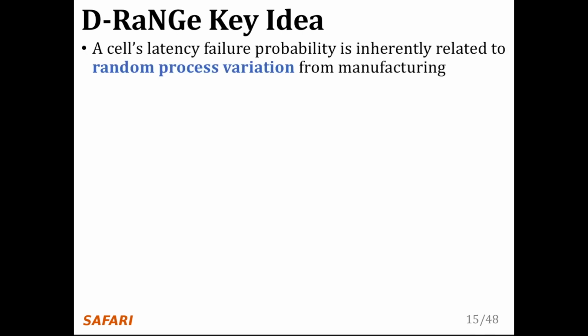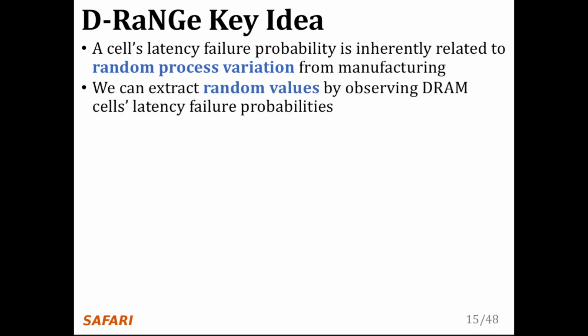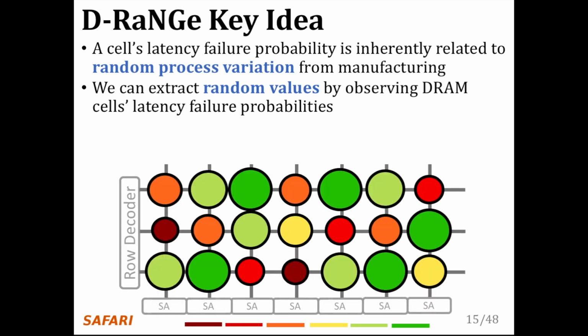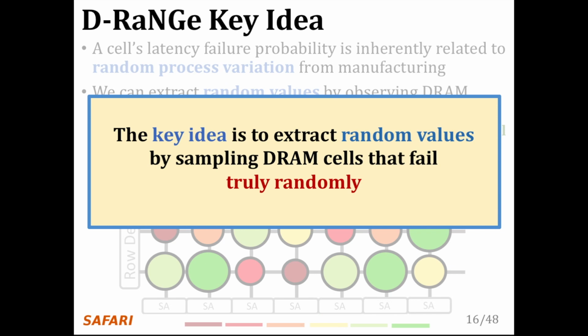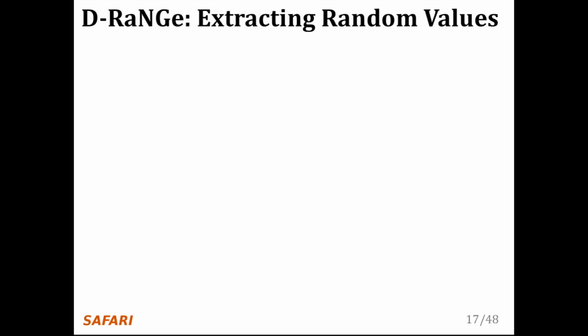We find that the probability that a cell will result in a latency failure due to a reduced tRCD access is inherently related to random process variation from manufacturing. This knowledge enables us to provide random values by observing DRAM cells' latency failure probabilities. Here's a cartoon showing the manufacturing variation across a region of DRAM. When accessed with a reduced timing parameter, some cells have a high percentage chance of failing, while others have a low percentage chance of failing. The key idea is to extract random values by sampling those DRAM cells that fail truly randomly and using the resulting data as random data.